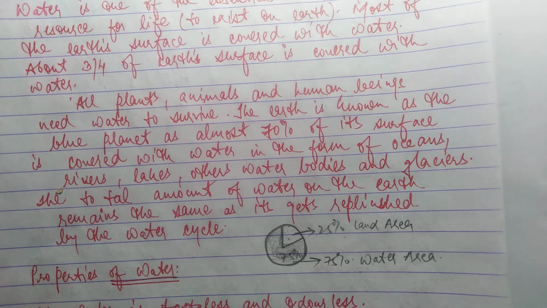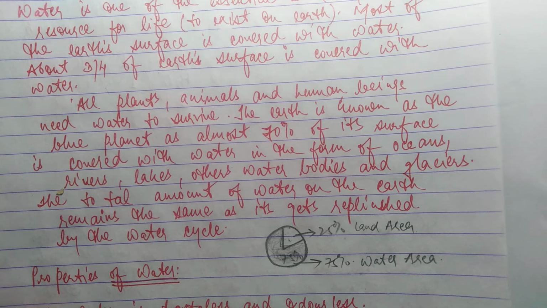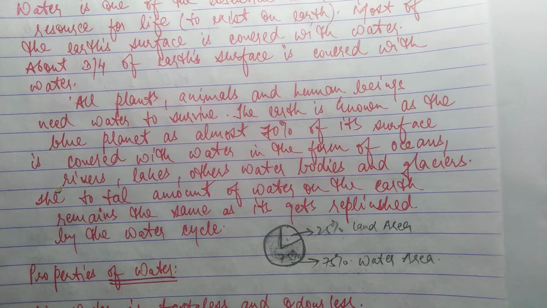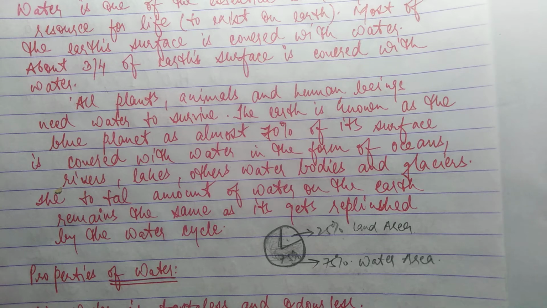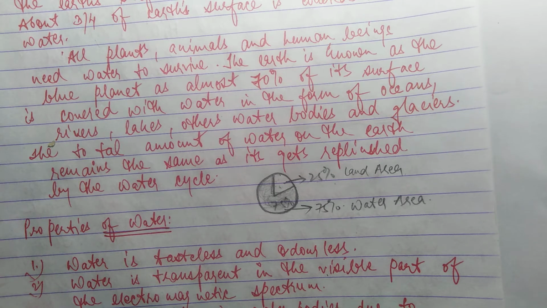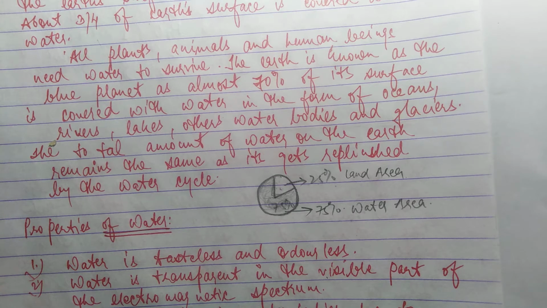Because of this water, our earth planet is called the blue planet, as almost 70% of its surface is covered with water in the form of oceans, rivers, lakes and other water bodies and glaciers. The total amount of water on the earth remains the same as it gets replenished by the water cycle. Means water gets converted into water vapor and again the water comes and fills the empty part. It is called replenished.